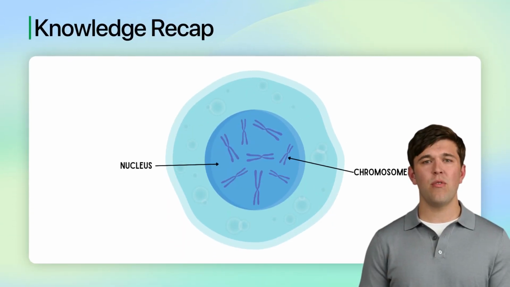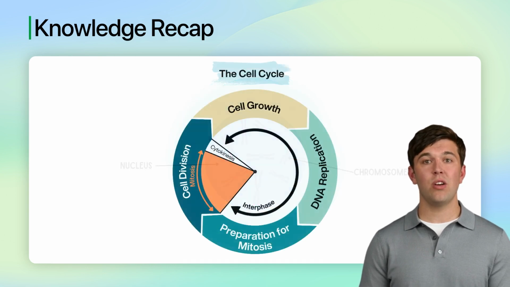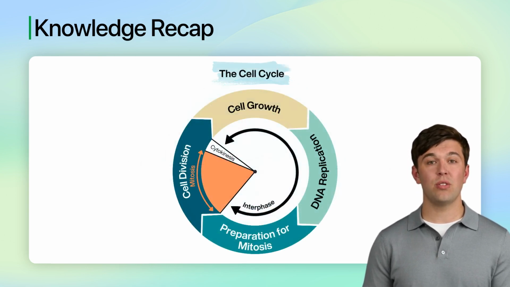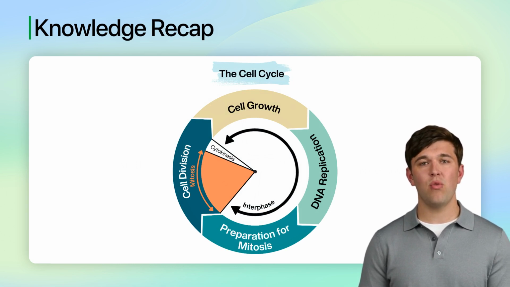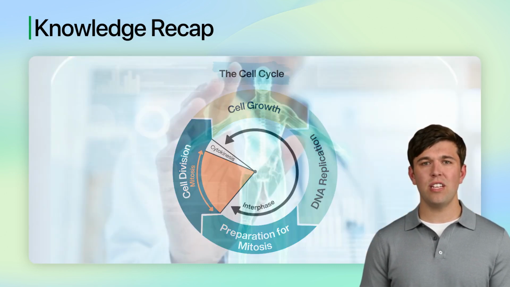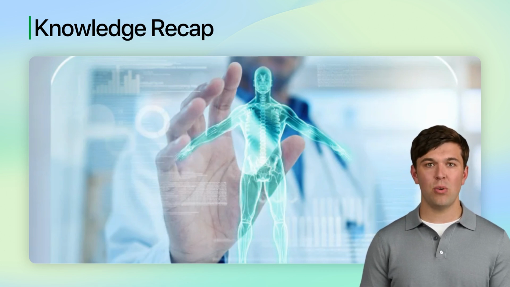So far, you have learned that eukaryotic cells contain DNA in the form of chromosomes within the nucleus. Additionally, you know that cell division occurs through the cell cycle, which includes mitosis. This foundational knowledge is crucial as we delve deeper into the specific mechanisms driving cell division. Advancing our understanding of mitosis enhances our comprehension of biological growth, development, and repair processes.